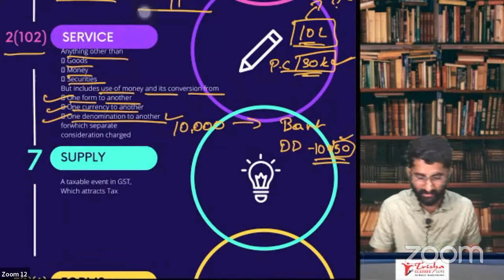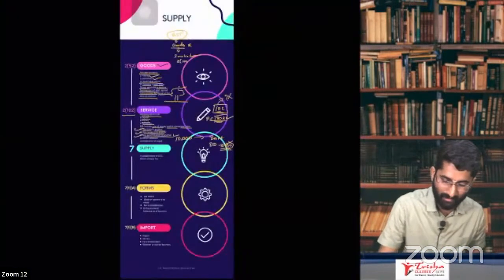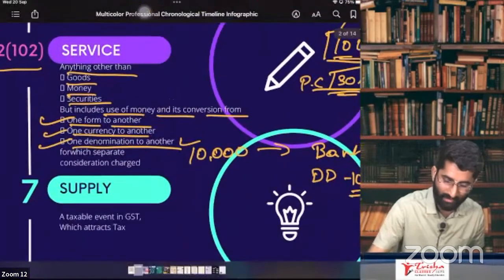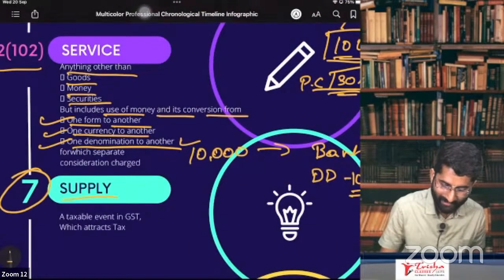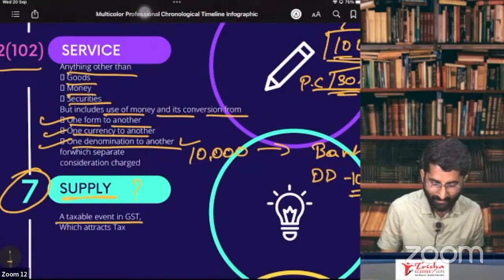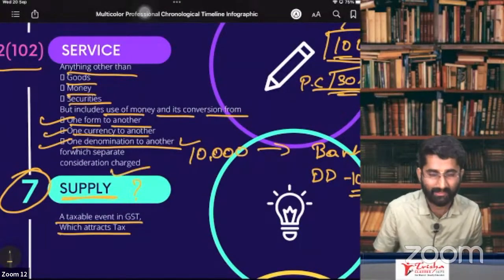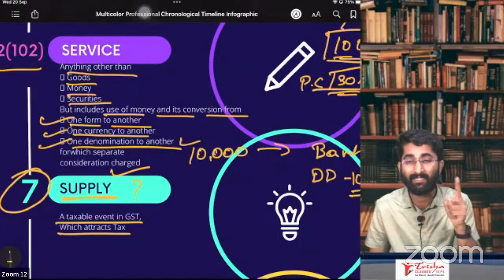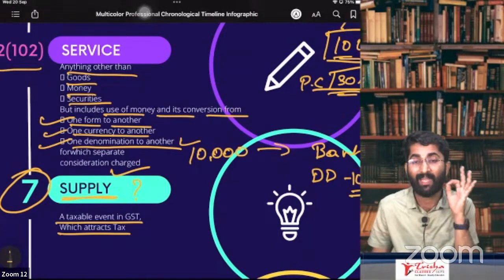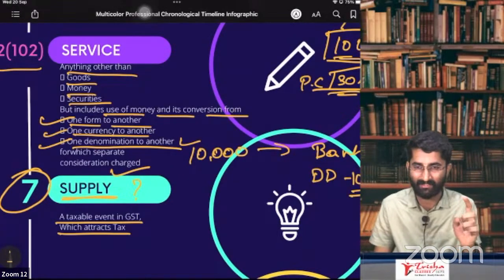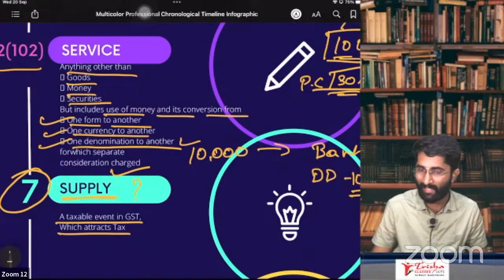Now the question is, what is the meaning of supply? In Section 7 we are discussing what supply is. A taxable event in GST which attracts the tax will be considered as supply.